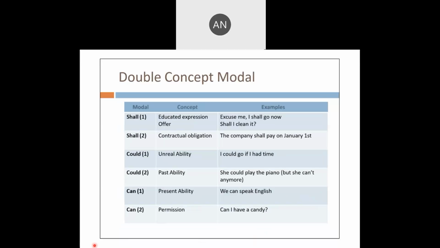Hope you are getting single concept modal, double concept modal. They can be used for single purpose, and here we have double concepts.